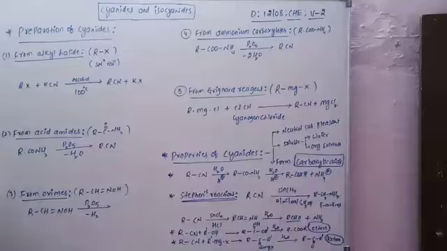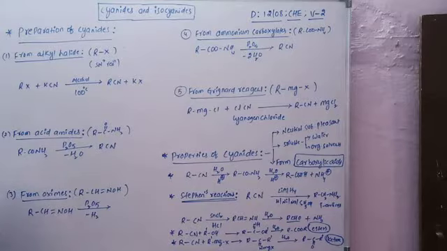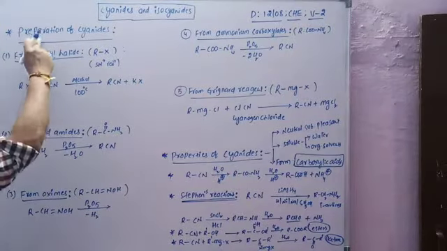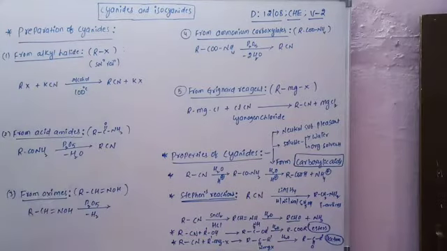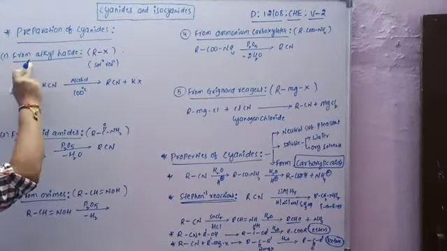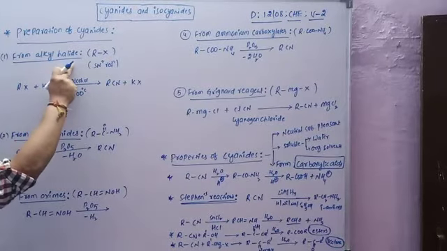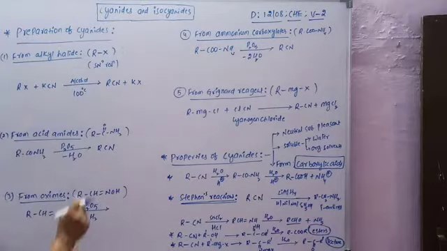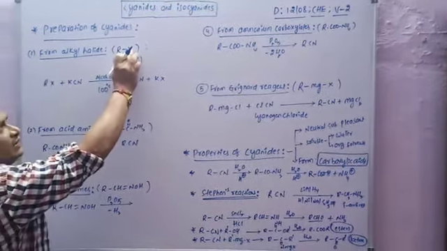So after completion of nomenclature of cyanides and isocyanides, the next one is preparation methods of cyanides. The first one is that cyanides are prepared from alkyl halides. Alkyl is R, and X is a halogen.